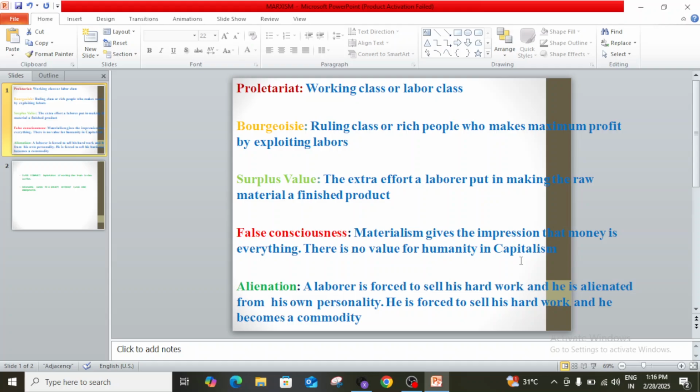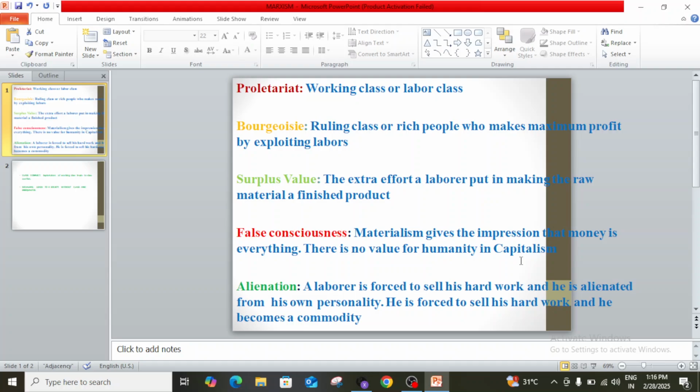This means the capitalist sells the products at more value than they spend on raw materials and laborers' wages. This extra wealth comes from the surplus value made by the worker, but he is not getting any profit. He is not getting any wages for this extra effort. He is only getting food, shelter, and clothing.